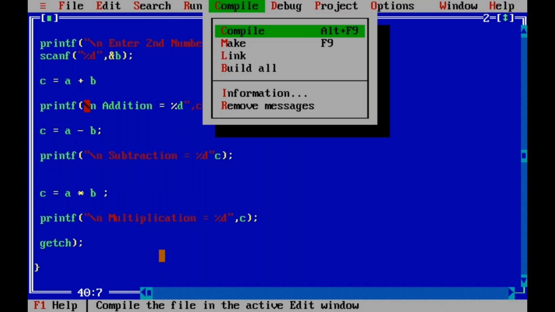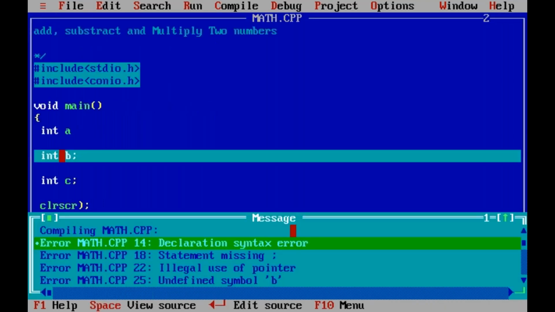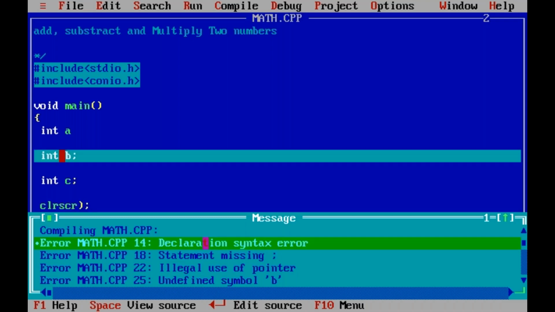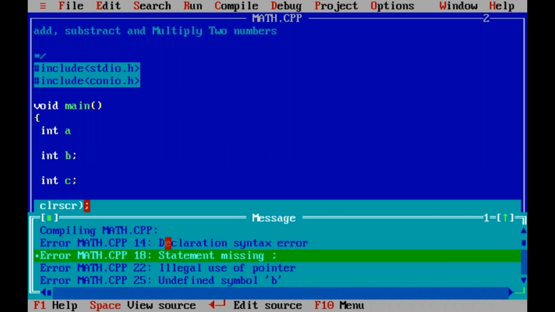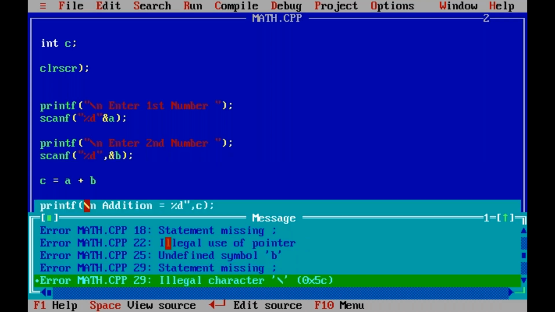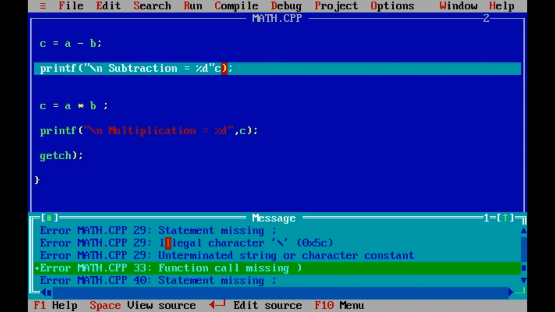Now compilation. Compile. See that when it compiles, it shows all the errors from top to bottom. Totally 9 errors. Press any key. See that? These are the first errors. Declaration syntax, line number 14. At the bottom it shows all of them: line number 14 error, 18 error, 22nd line error, 25th line error, 29th line error, 33rd line error, 40th line error.